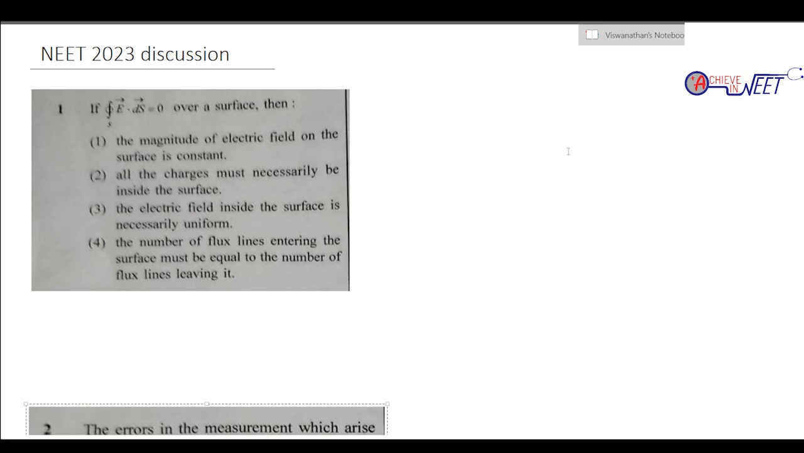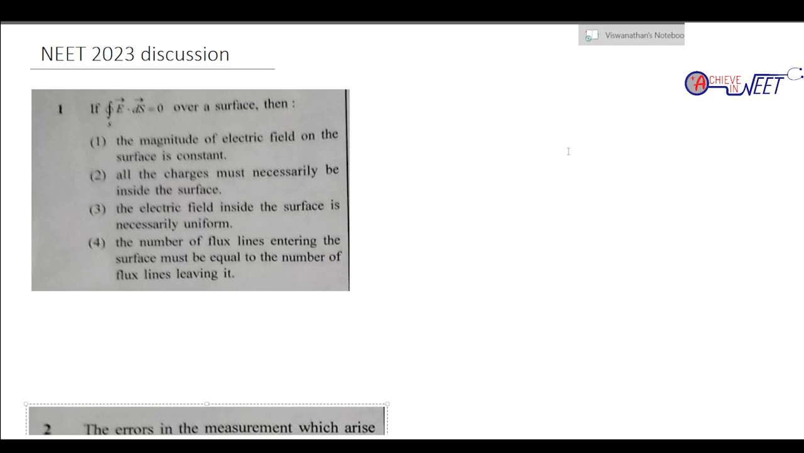If the integral over a closed surface of E dot ds is 0, which of the following is the true statement? Four options are given. The magnitude of the electric field is constant, that is one option. All the charges must be necessarily inside the surface. The electric field inside the surface is necessarily uniform. Fourth option: the number of flux lines entering the surface must be equal to the number of flux lines